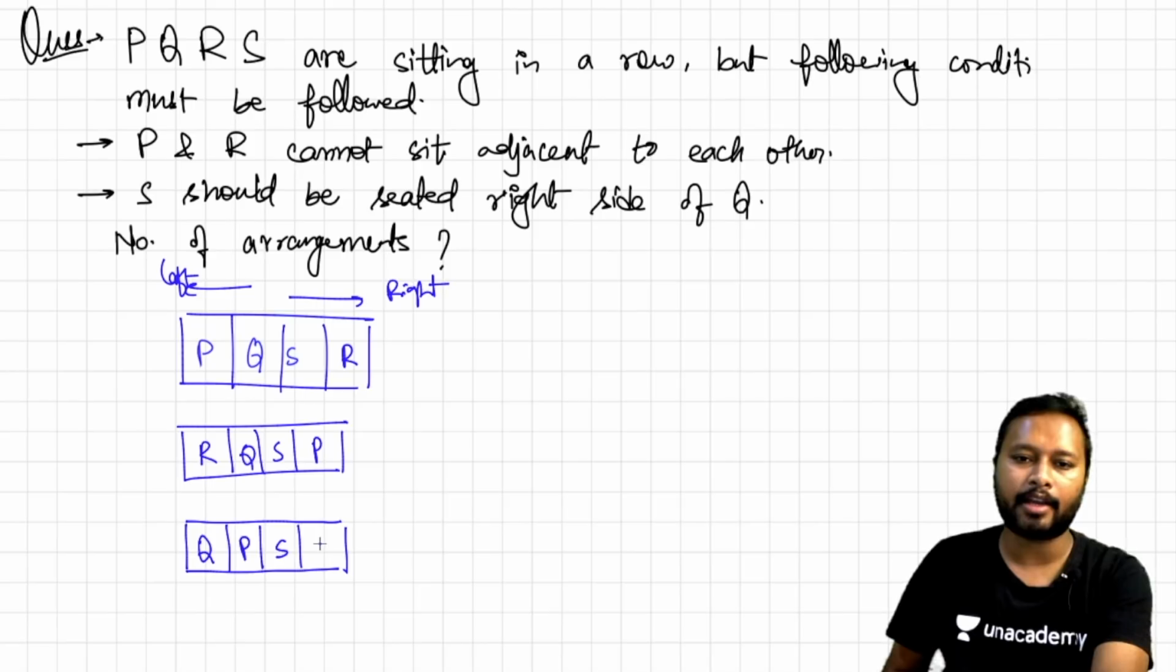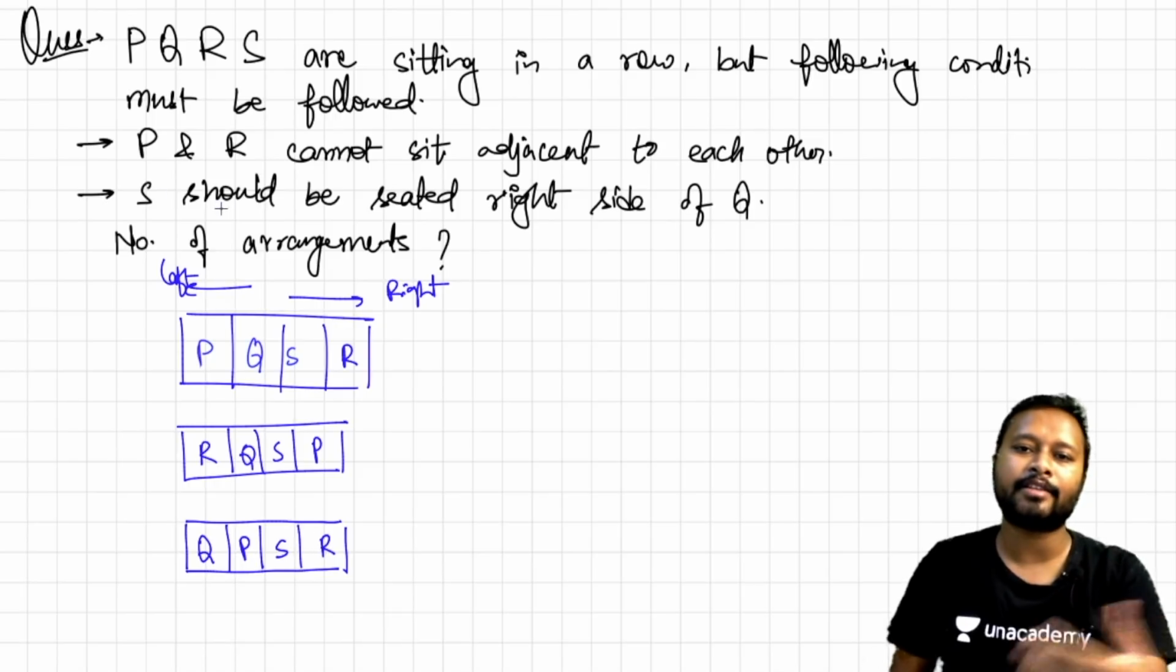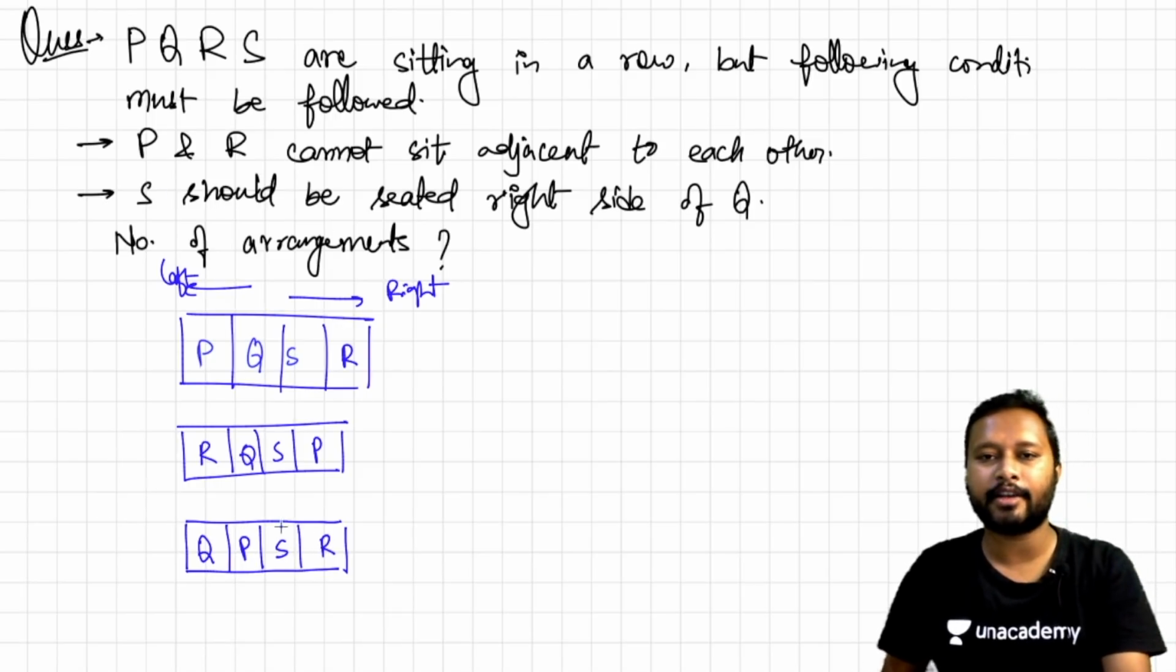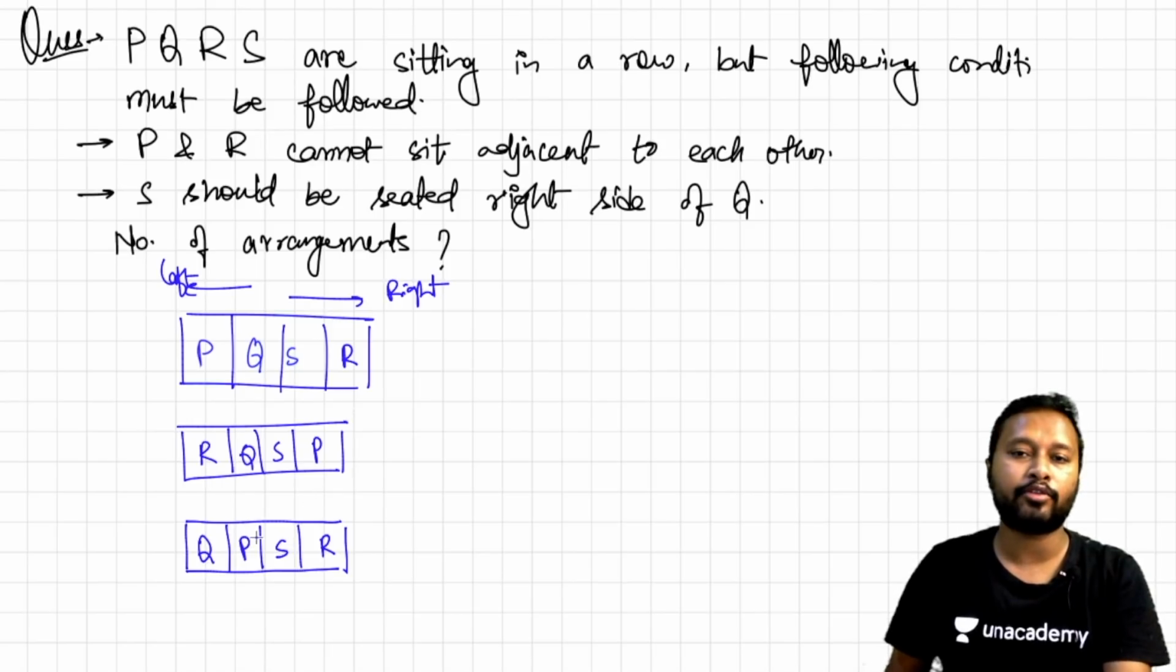Now P and R can be kept like this. So see, are both the conditions followed or not? P and R cannot sit adjacent, so they are not adjacent. S is seated right of Q, so yes, S is seated right of Q. So both the conditions are followed, so this is also an acceptable arrangement.